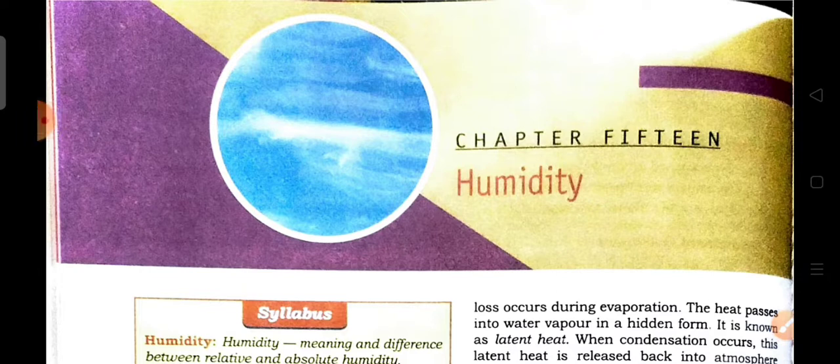Today we are going to discuss chapter 15, and this is the last chapter of the atmosphere, where we will discuss the term humidity and what the types of humidity are, and also what condensation and precipitation are, and at last the types of rainfall. So let's get started.